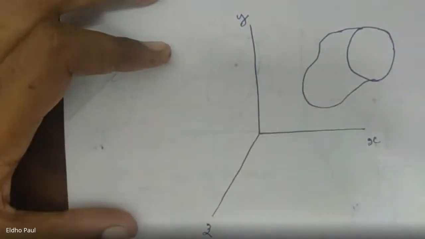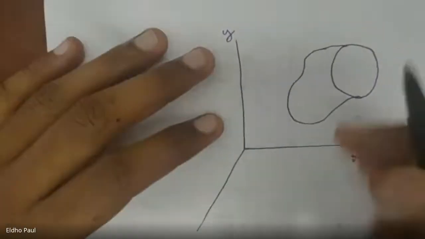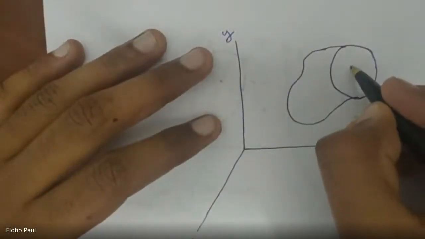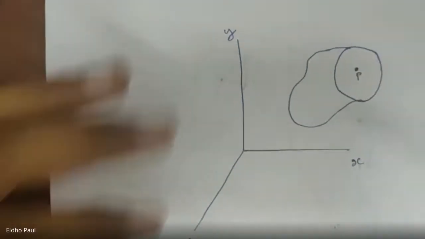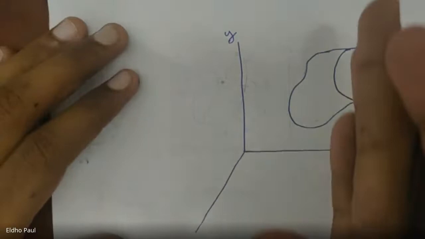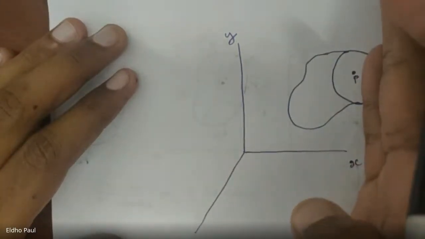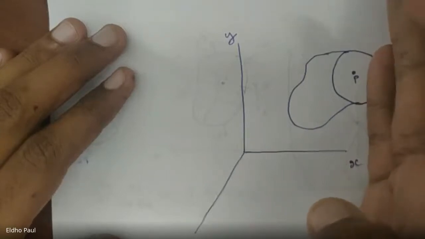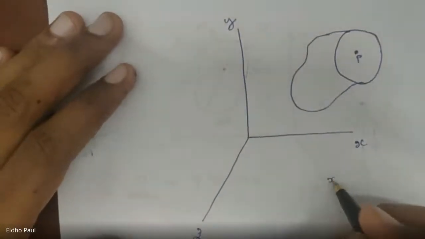So this is one half of the body. We divide the body into two halves using a plane passing through the point P. And this plane is cut perpendicular to the x-axis, and this plane is called the x-plane.